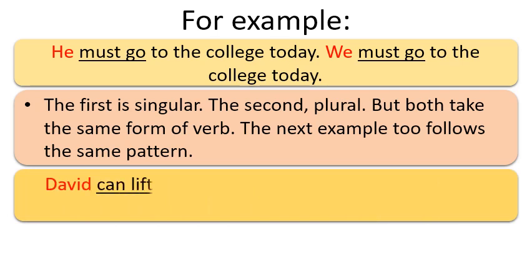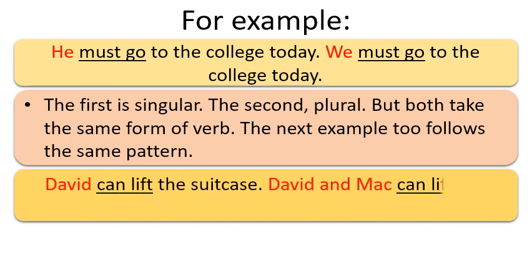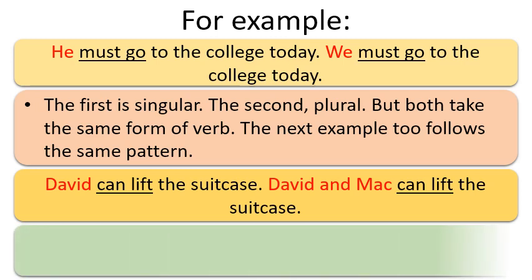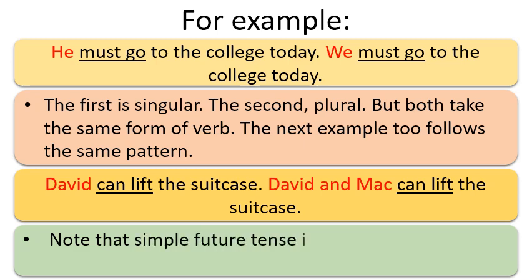The next example too follows the same pattern. David can lift the suitcase. David and Mac can lift the suitcase. Note that simple future tense is covered by will and shall modals.